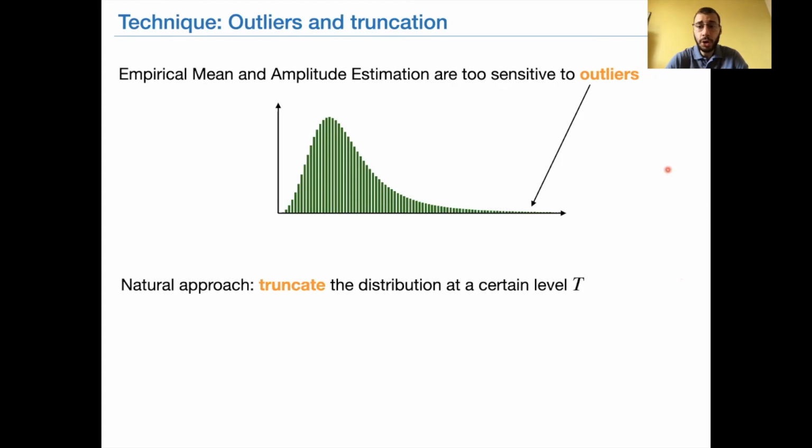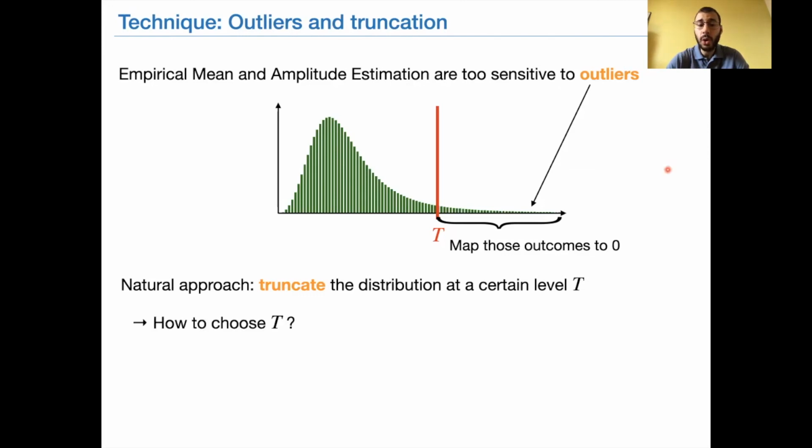A natural approach to improve the situation is to truncate the distribution at a certain truncation level T. By that, I mean that the outcomes which are larger than T are just replaced with the value 0, or with any value which is smaller than T. Of course, by doing that, we are removing outliers, but we are also changing the shape of the distribution. In particular, the mean is going to change, which means that one of the big questions is how to choose T in order not to change the distribution too much.